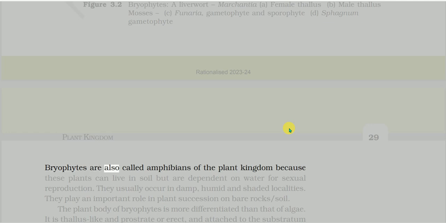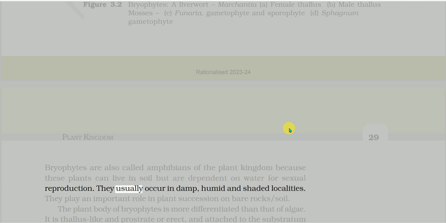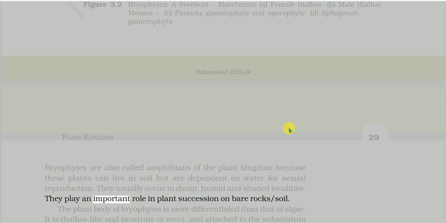Bryophytes are also called amphibians of the plant kingdom because these plants can live in soil but are dependent on water for sexual reproduction. They usually occur in damp, humid, and shaded localities. They play an important role in plant succession on bare rock/soil.